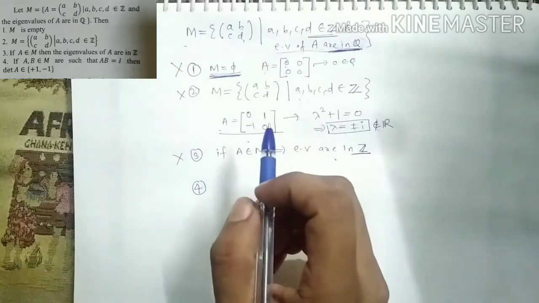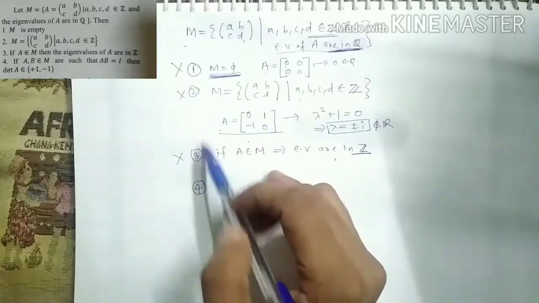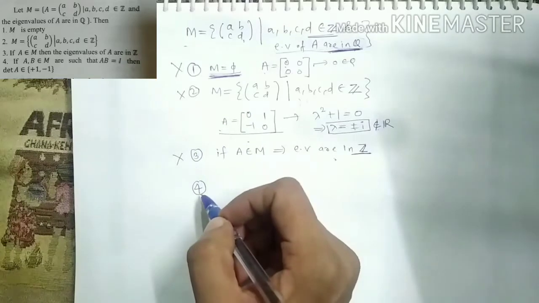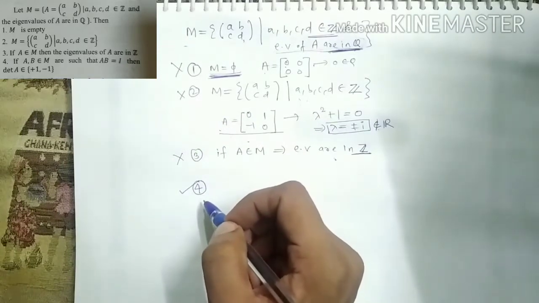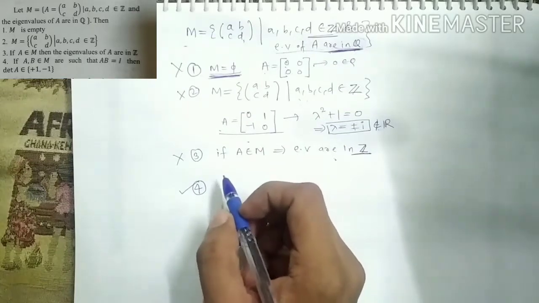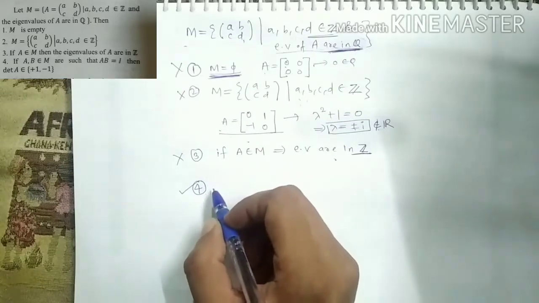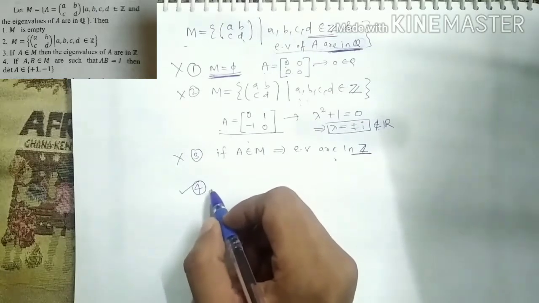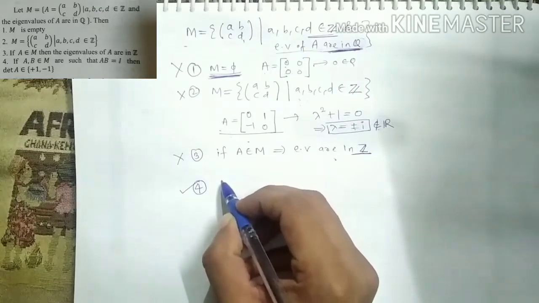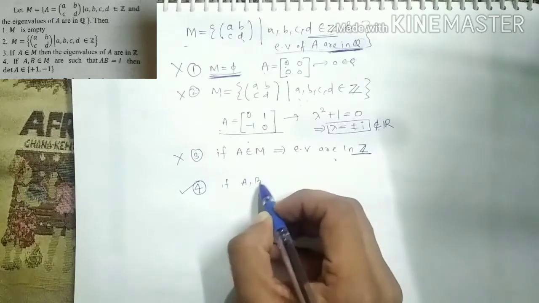Now see, this is a part C question, and we have already discarded 3 options, so obviously 4 has to be true. No need even to try to prove this. But see, we are pure mathematicians, and we have to think of every possible option. So I'm going to solve the fourth one also.